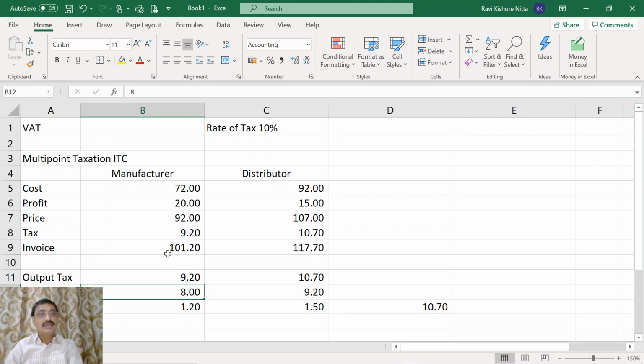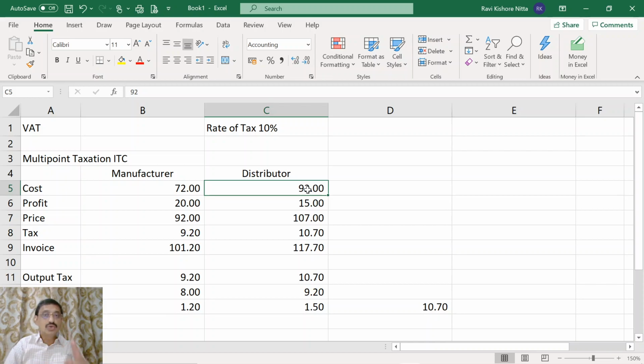Now, the invoice price is 101 rupees; the invoice made by the manufacturer is 101.2. When it came to the distributor, whatever tax components there are, we kept them separately in ITC. Now we took only the cost.